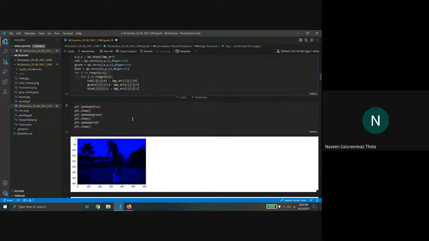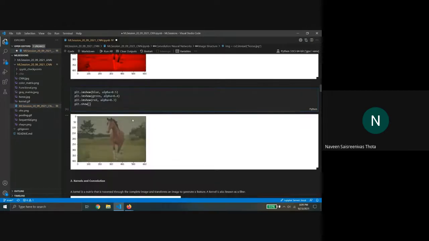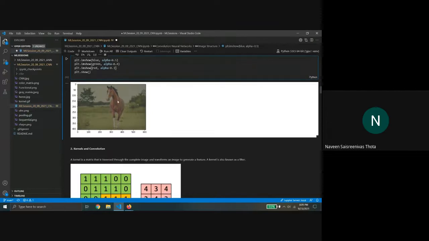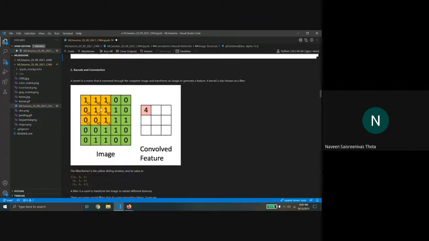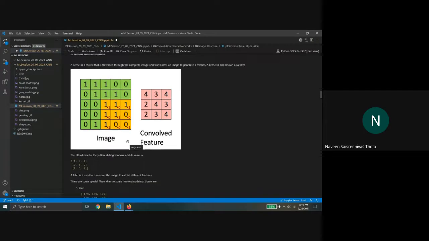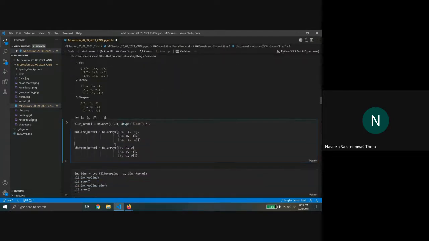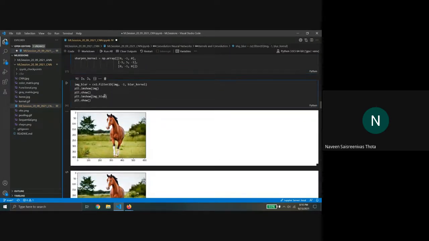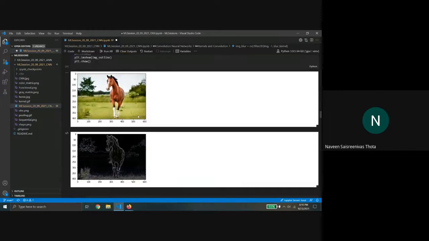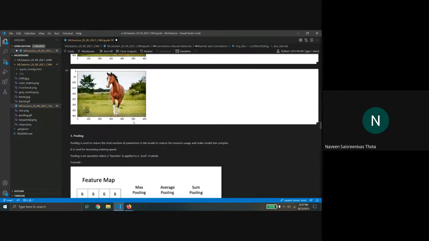We also looked at how we can individually vary the opacity and other changes, and we discussed what a convolution is, what filters are, how different filters work, and what type of effect they have on images. Then we took some examples like blur, outline, and sharpen, and so on.